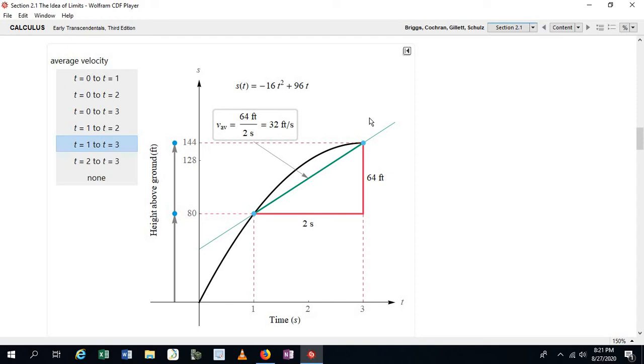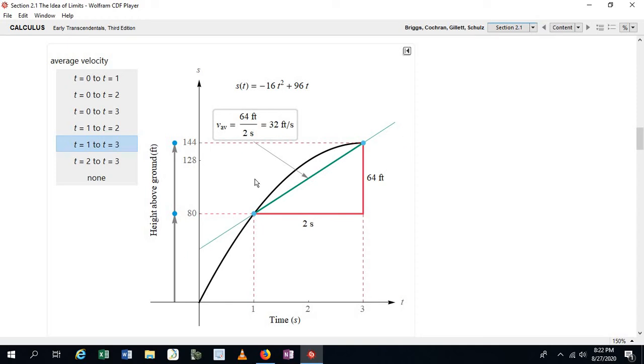The other thing I want you to notice in this diagram is that you have two ordered pairs on this function. One of them is 3, 144, which is right there, and the other is 1, 80, which is right there. And if you draw a line between those 2 points and you find the slope of that line, the slope of that line would be rise over run, and in fact the rise is 64 and the run would be 2.